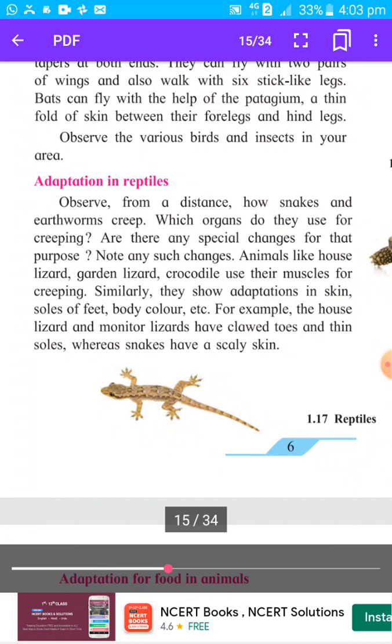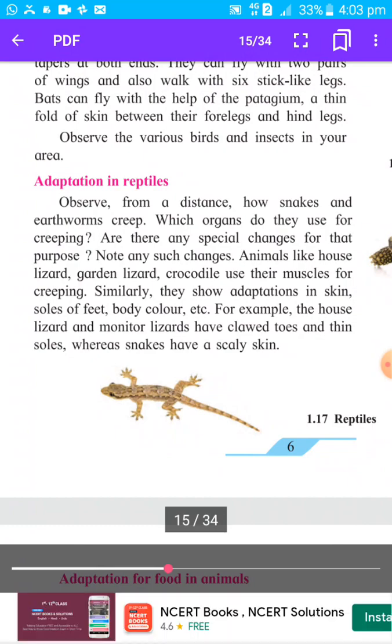Observe from a distance how snakes and earthworms creep. Which organs do they use for their creeping? So they don't have any organ of locomotion. They do not have definite organs for moving or for creeping. So they have a specific type of muscles due to which they can creep.